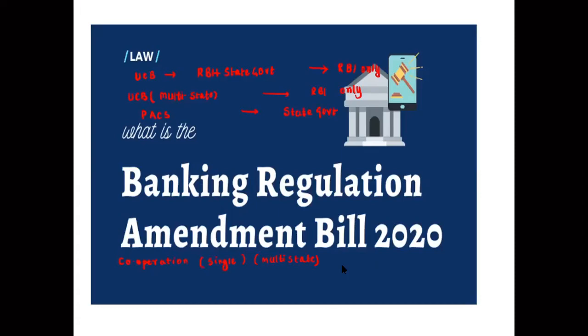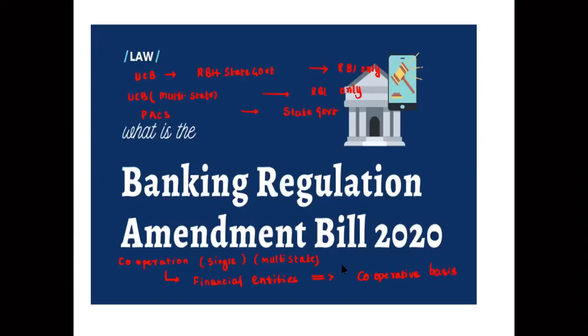Now, see here. Cooperative banks are financial entities run on a cooperative basis.